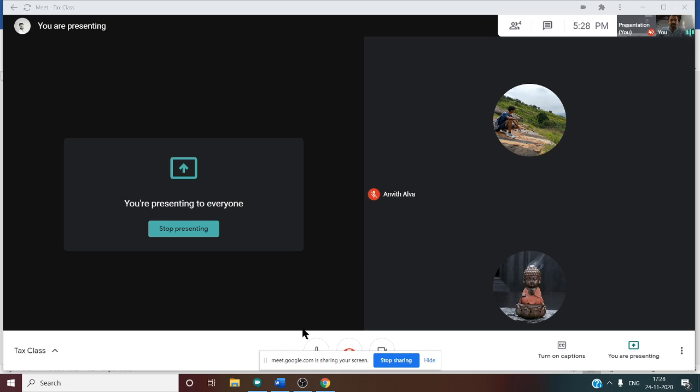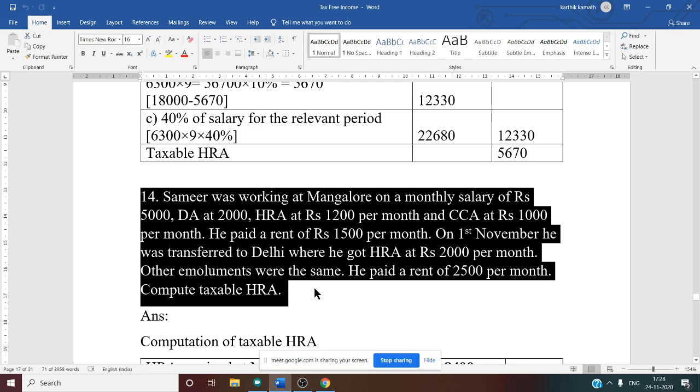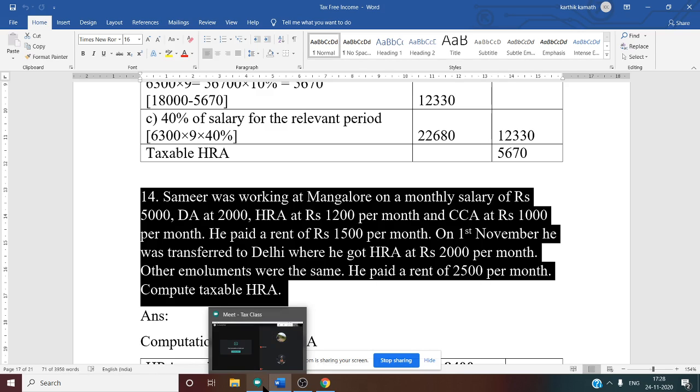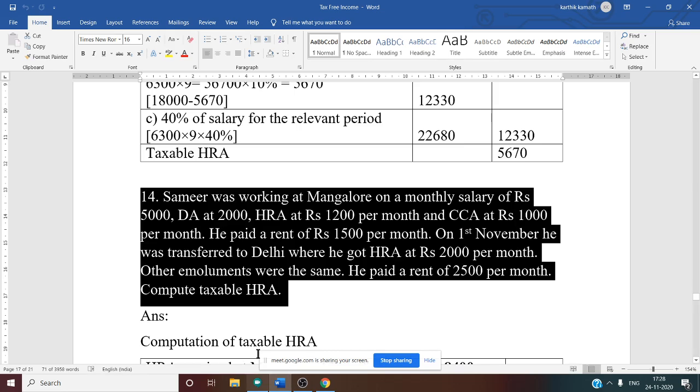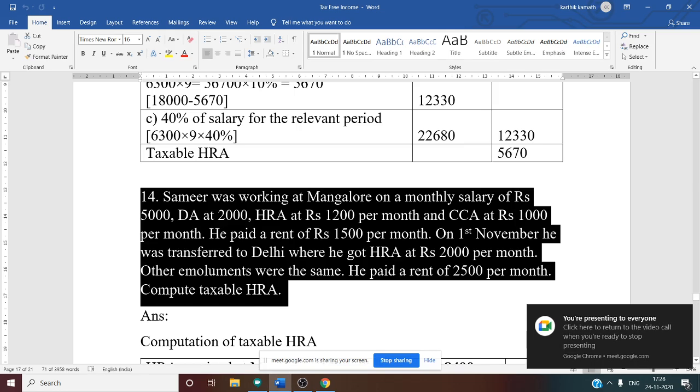Then the relevant period means how many months he stayed in the rented house. So by seeing this question, my first question is, in Mangalore, how many months did he stay? Can you tell me? Anvit, Hanumanta, how many months did he stay in Mangalore?